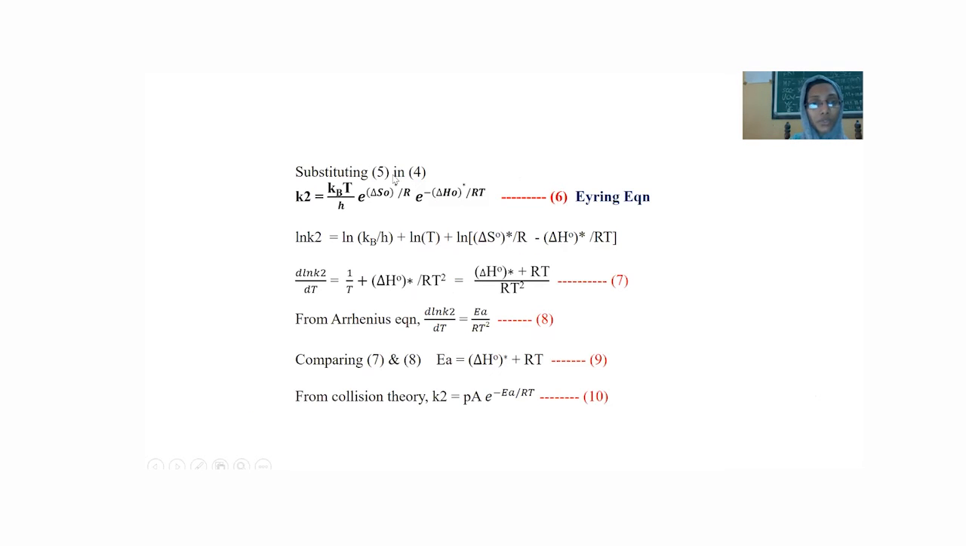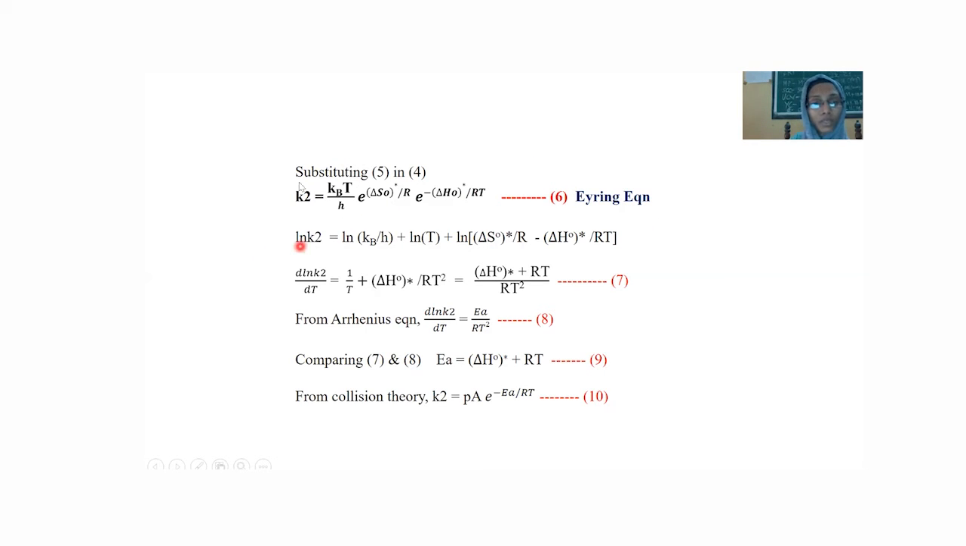Okay, then substituting equation 5 in equation 4, that is, K2 is equal to, we know that K2 is equal to kBT by h into K star. For K star, we can substitute this value, e raised to delta S0 star divided by R into e raised to minus delta H0 star divided by RT. This is known as the well-known Eyring equation.